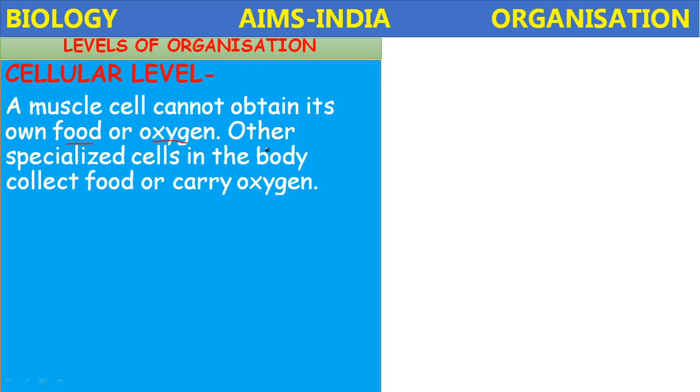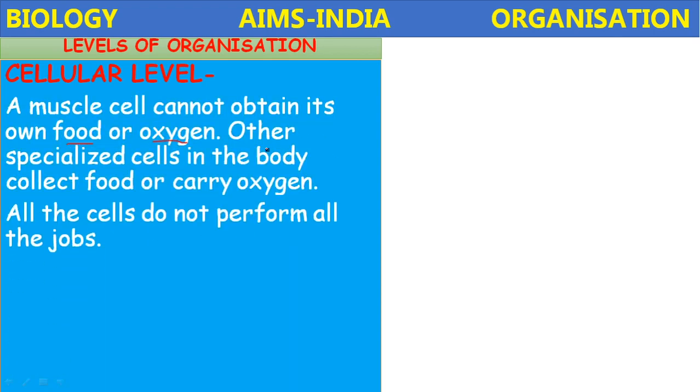Then how is that function fulfilled? Other specialized cells like RBC, red blood cells, or the transport system, carry the oxygen and the nutrients to the muscles where they are utilized. Okay.